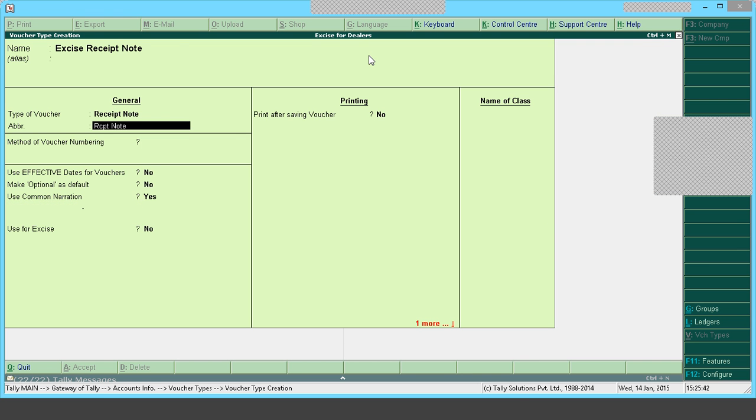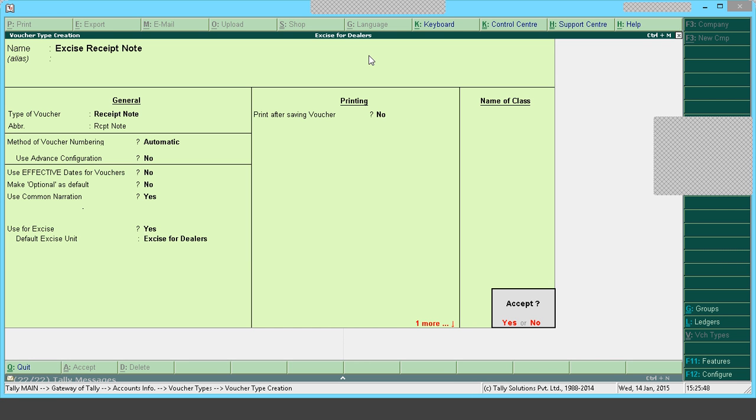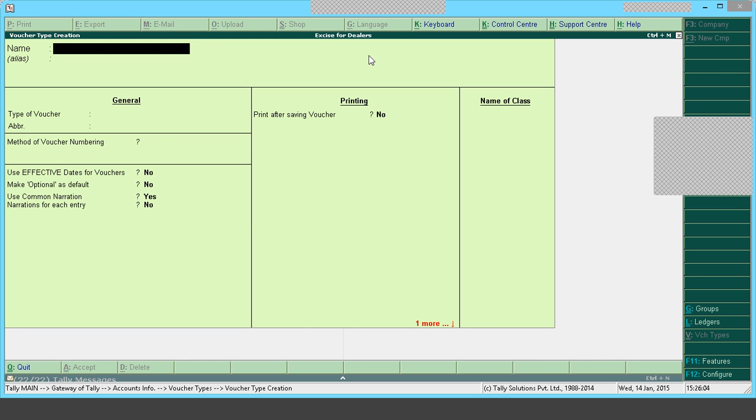So I am creating this under receipt note. Used for excise, yes, and the excise unit will be listed here. Excise unit is a go down, which when you enable excise and create a book, will be treated as one particular unit or one go down. If you want one more unit, one more go down should be created, which we will see later. So I have accepted this.